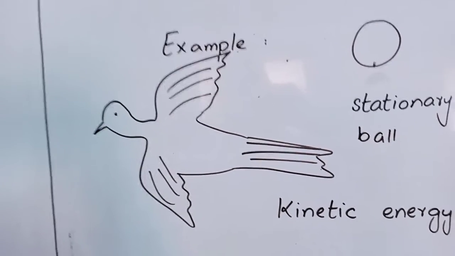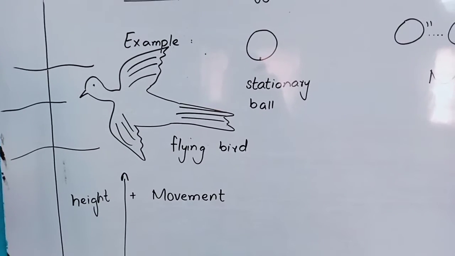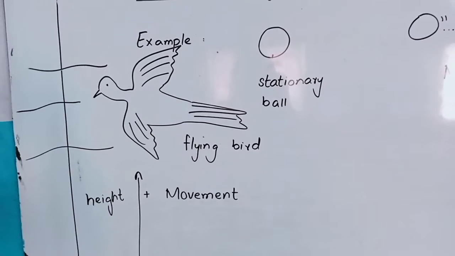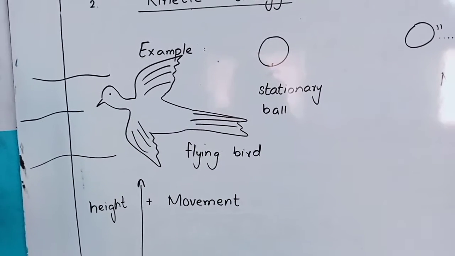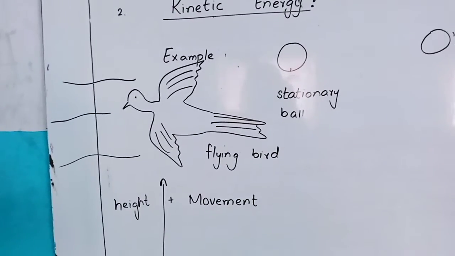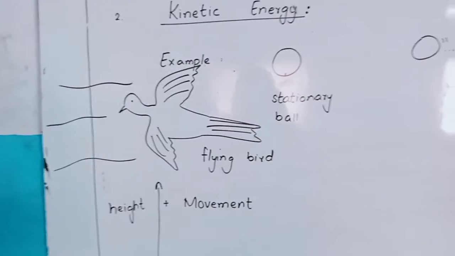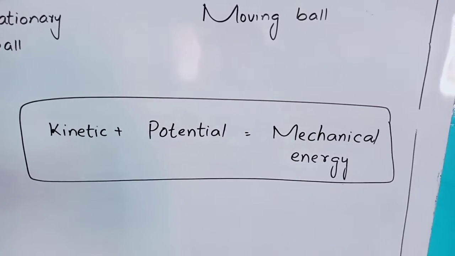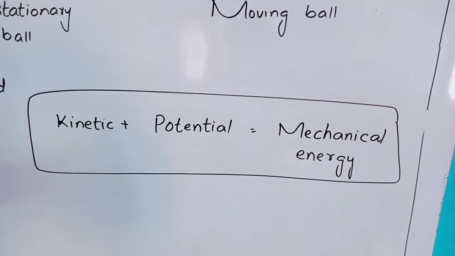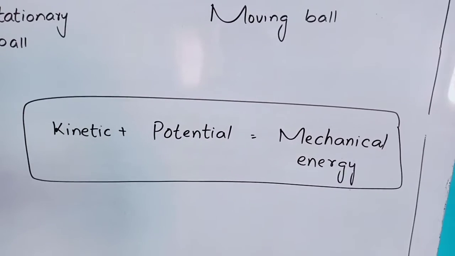A bird flies in the air. Flying is kinetic energy, and it is also at a height, so it has potential energy as well. And this sum of kinetic and potential energy is called mechanical energy. The sum of kinetic and potential energy is called mechanical energy. Kinetic plus potential is equal to mechanical energy.